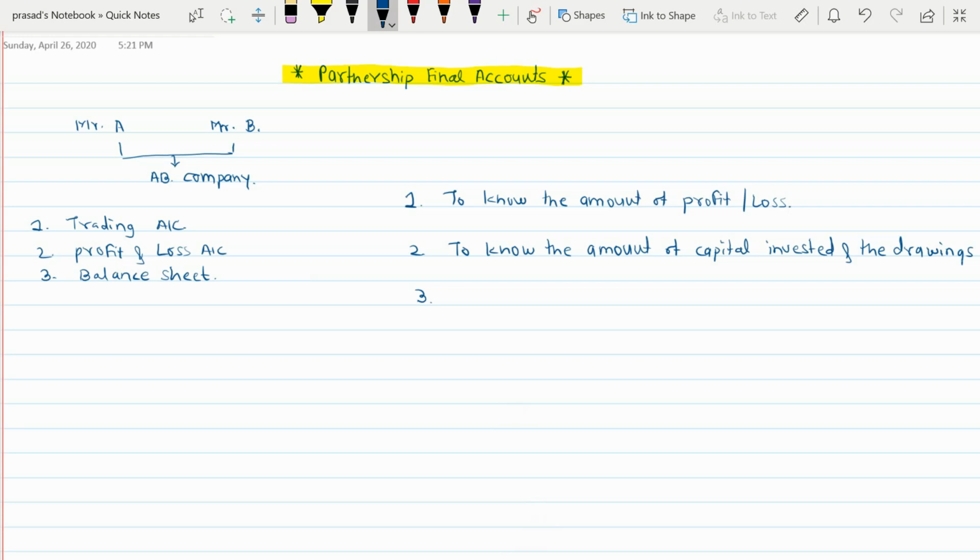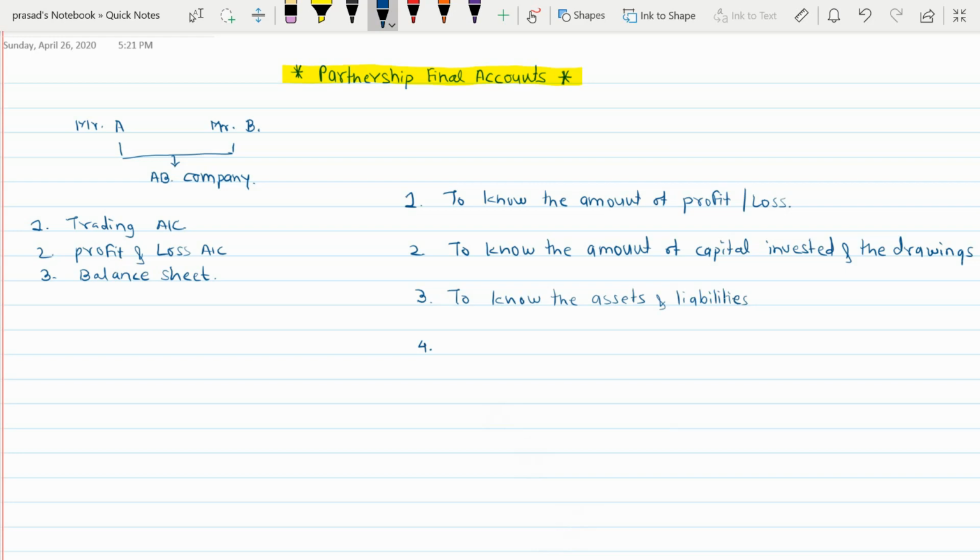So to know the assets and liabilities, I need to prepare partnership final accounts. Here, guys, I'm writing in a very short manner. It may not be the full sentence I'm writing here, but I think you are getting the point of what I have to say through it. Okay, so now the fourth point.